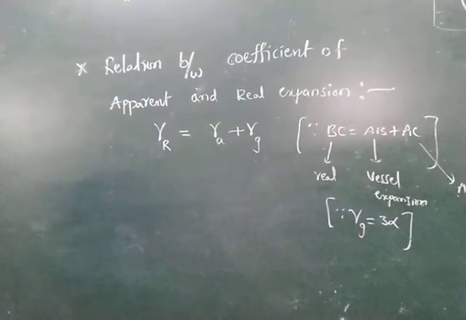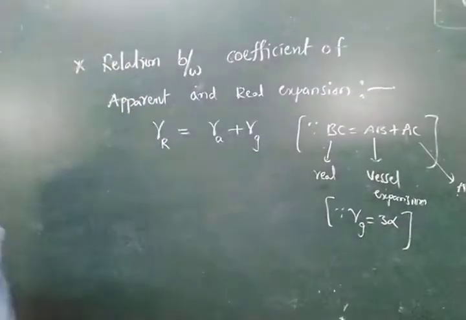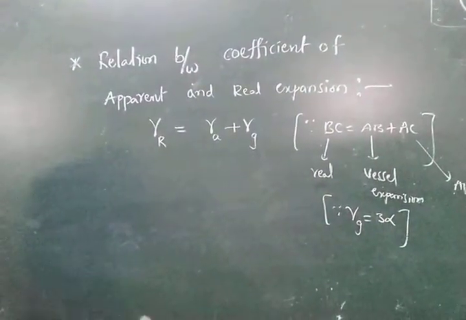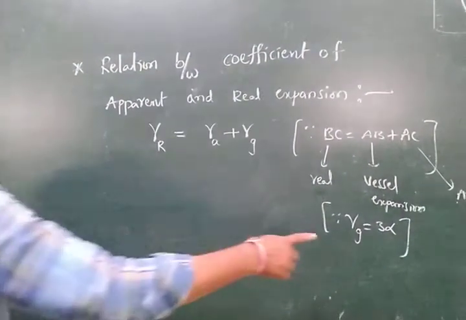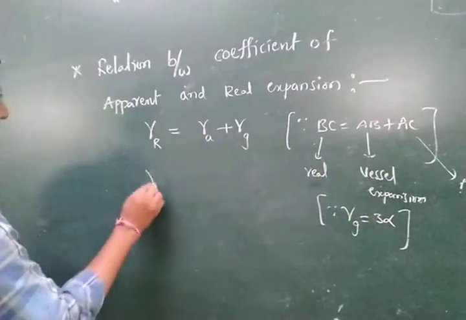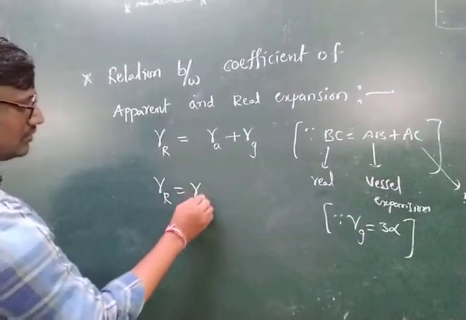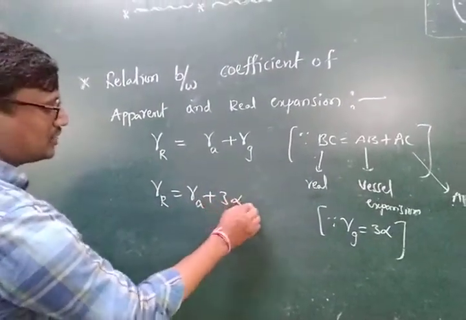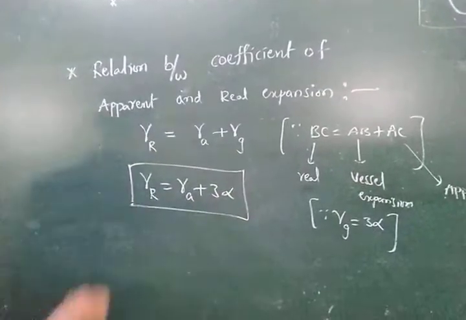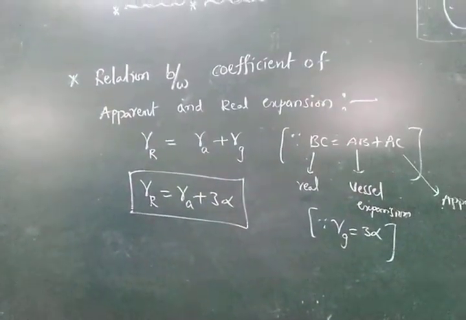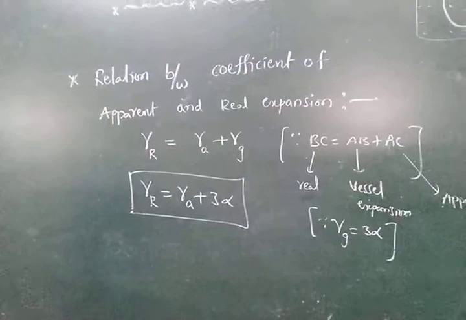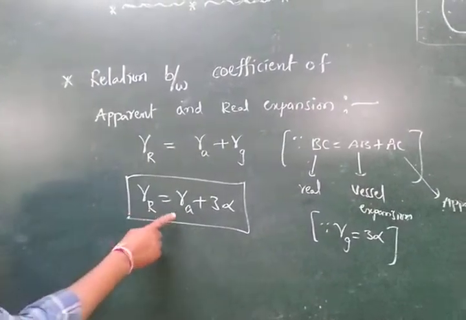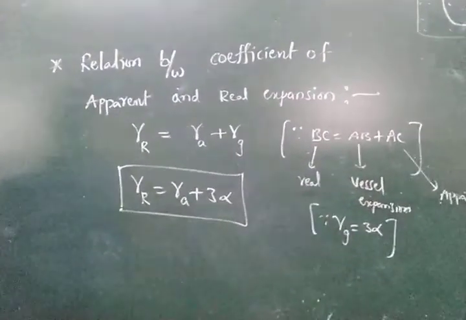It is 3 times the linear expansion, as linear expansion increases only the length. So we can write gamma R is equal to gamma A plus 3 alpha. This is the formula for the relation between apparent and real expansion.